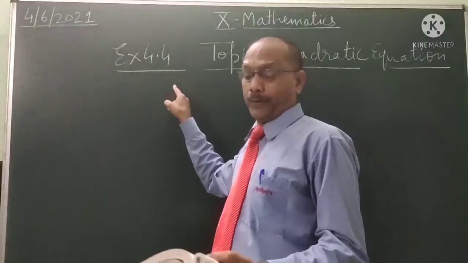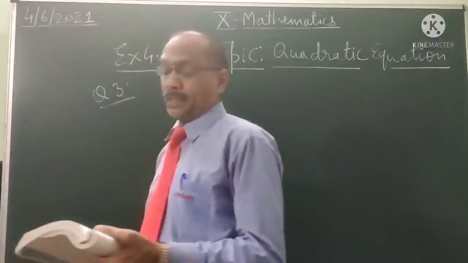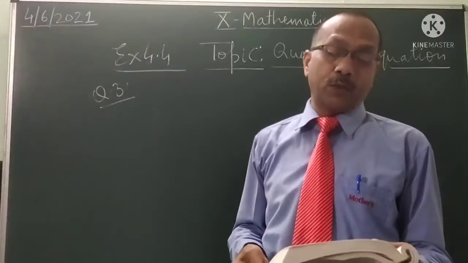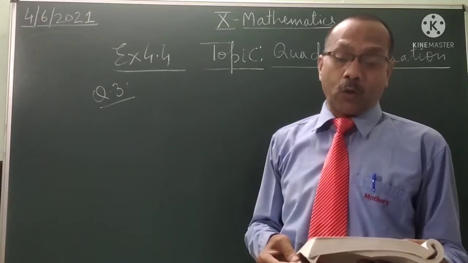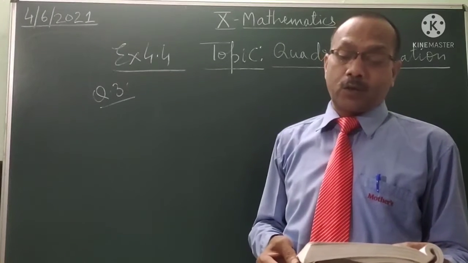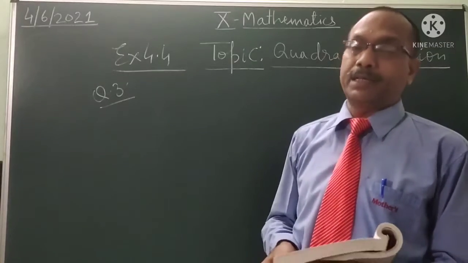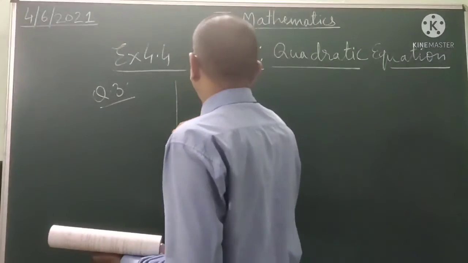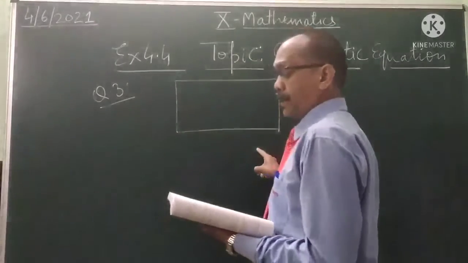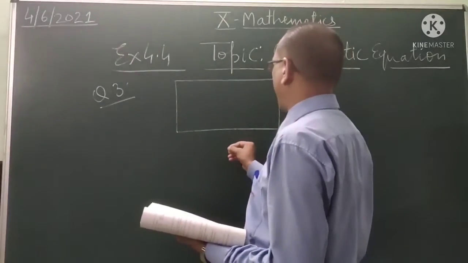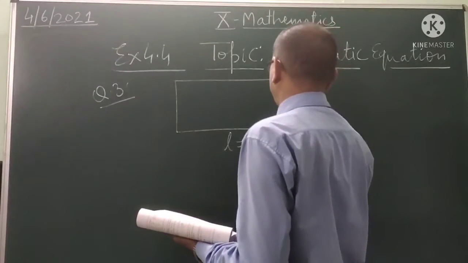Exercise 4.4, question number 3. Is it possible to design a rectangular mango grove whose length is twice its breadth and area is 800 meters square? So there is a rectangle. The length is twice the breadth. Let breadth be x, the length is 2x.